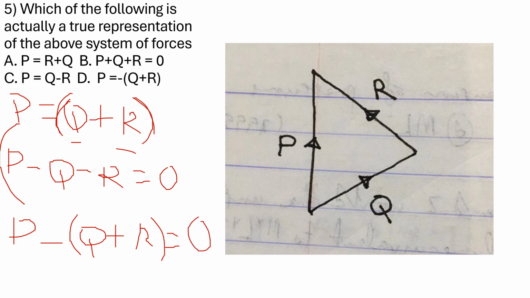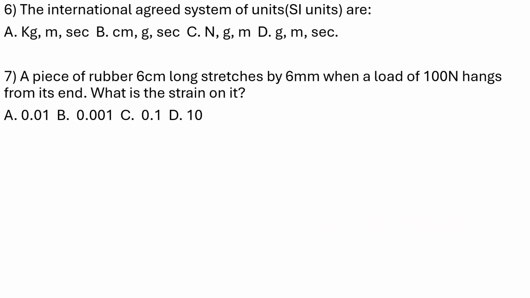So option A is directly this first one. Option B is not correct because I have P minus Q minus R. And then option D, P equals to, you can see, not equals to minus Q plus R. If I want to rewrite this third option, it's going to be P still equals to the first one. Then it's going to be positive Q plus R because this minus has gone to the other side, which is the same thing as the first. So option A is correct.